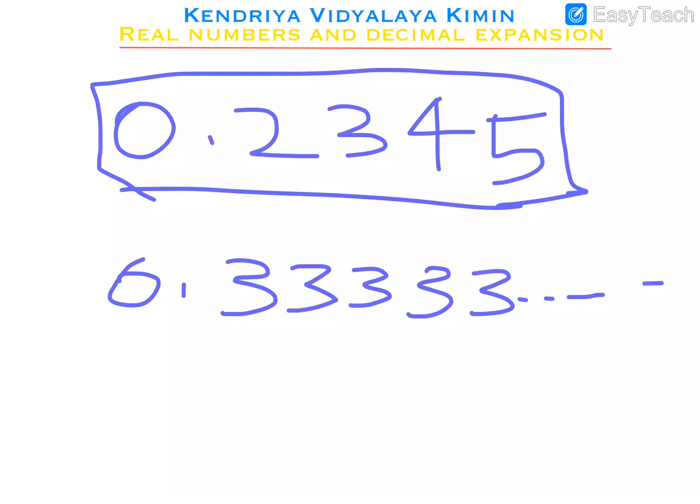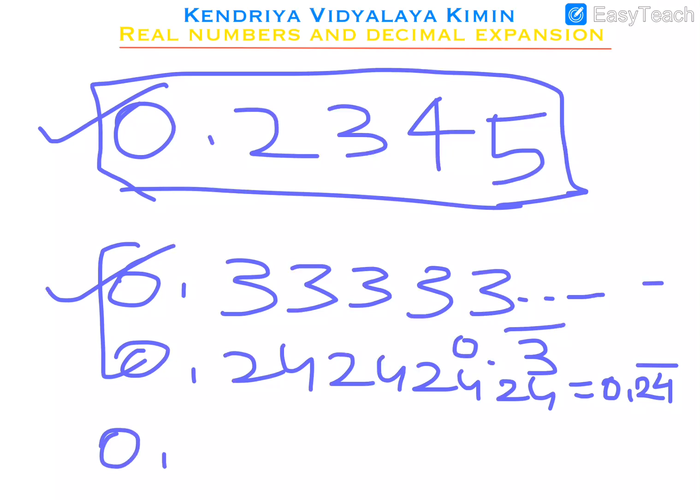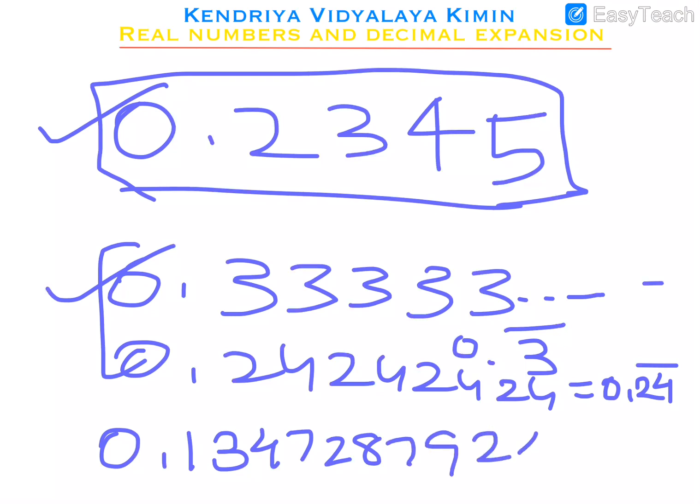So this decimal is not ending, and generally we write it as 0.3 bar. Similarly, there may be 2 digits repeating, 24, 24, 24, so we write it as 0.24 with 2 and 4 repeating. So there may be decimals which are ending and decimals which are not ending. There can be one more way, like 0.13472, where there will not be any pattern or repetition. Digits like 7, 9, 2, 4 will come randomly, one after another.